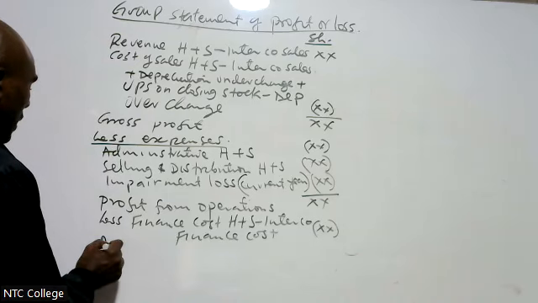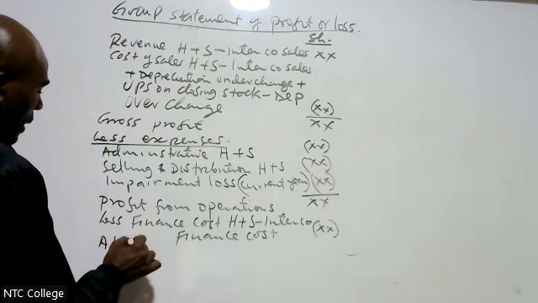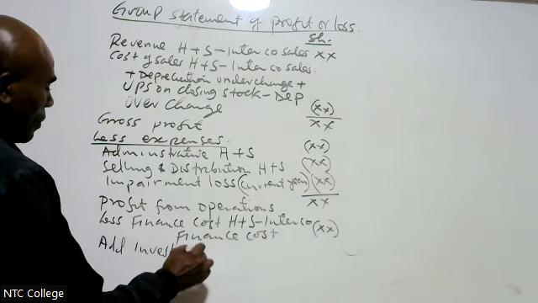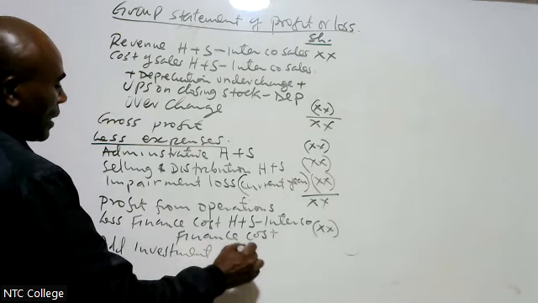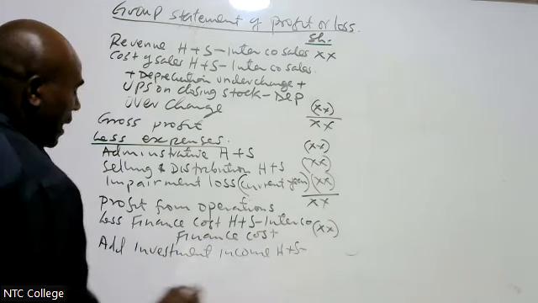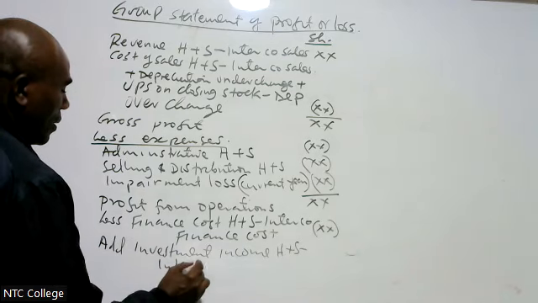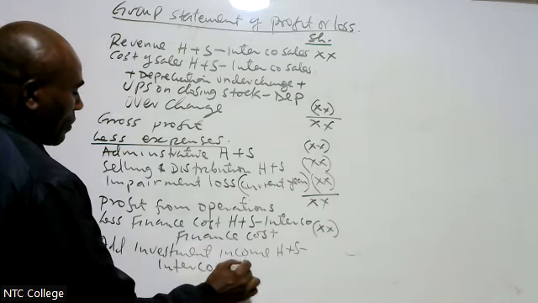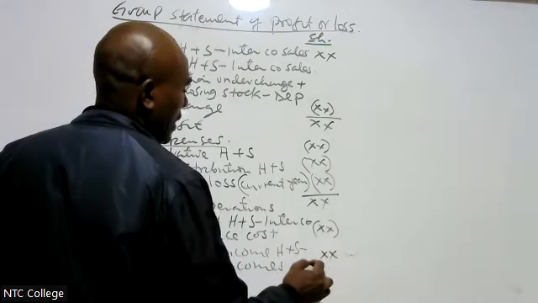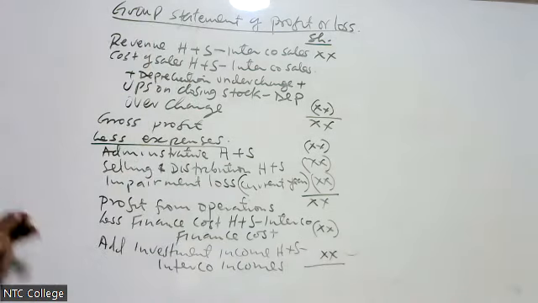Then I come to add investment income, H plus S minus intercompany incomes.